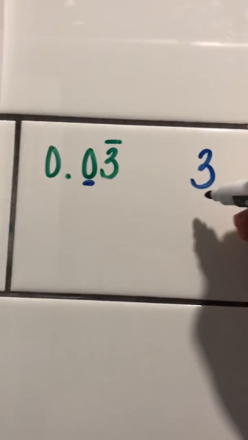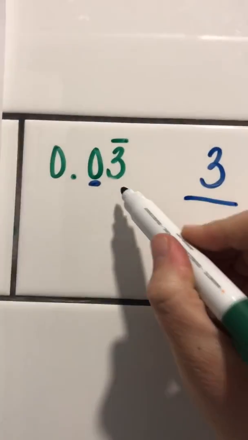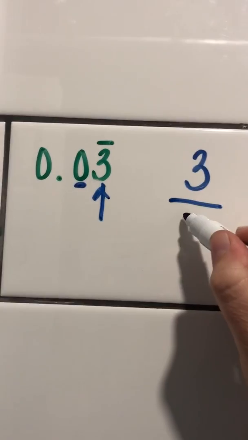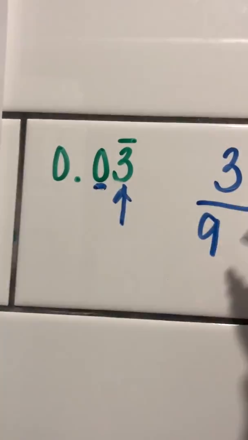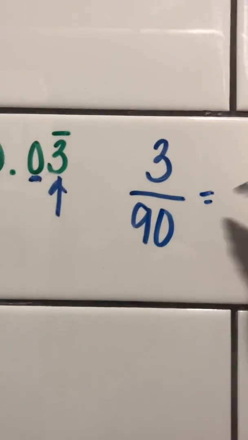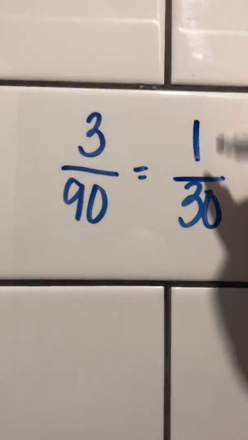So the rule tells me use a 9 to represent a repeater, and I'm going to tack my zeros on at the end. So for this, my digit in the numerator is going to be a 3. Down bottom, I have 1 repeater. I'm going to use a 9 to represent that repeater, and then I'm going to tack my 1 zero on at the end. And I can simplify to 1 over 30.